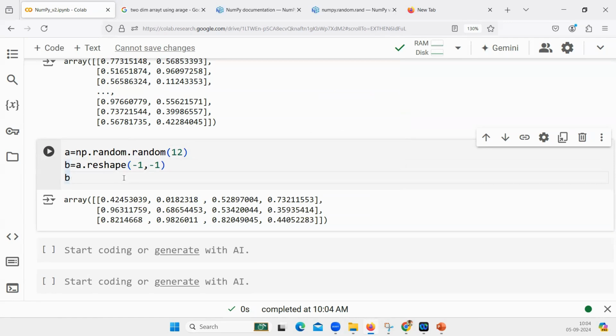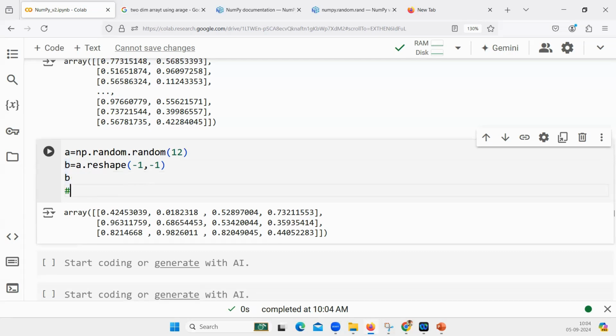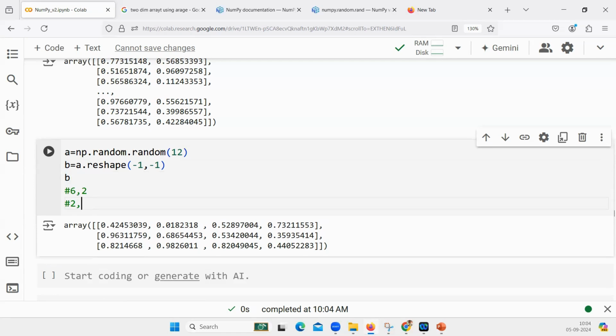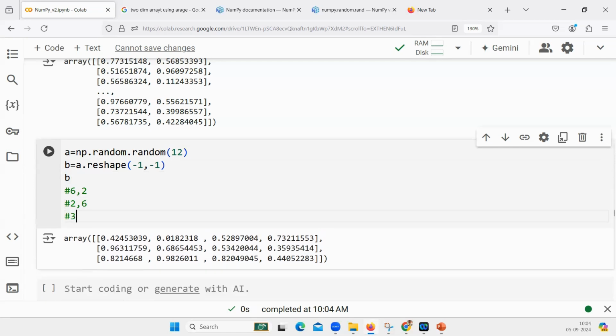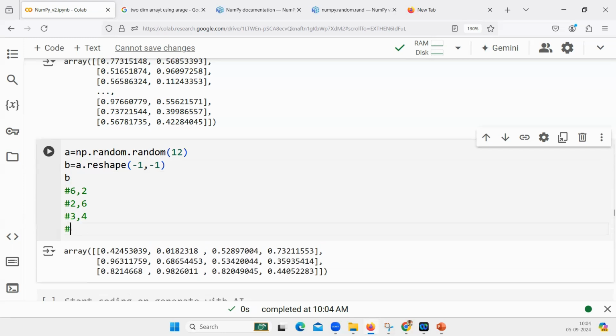Sir, I think it will divide rows and columns equally. So it is like 12. What is the equal portion in 12? Is it like 4, 3? Is it like 3, 4? There are multiple options that are possible. Are you going to think the output will be 6, 2 or 2, 6? Is the output 3 rows, 4 columns or 4 rows, 3 columns? Tell me, out of these 4 options, what is the expected output that you will get?